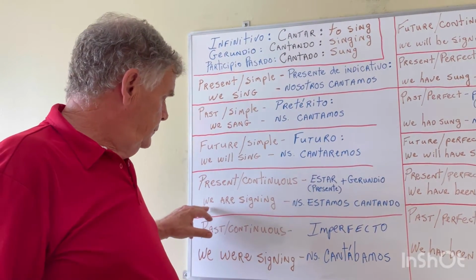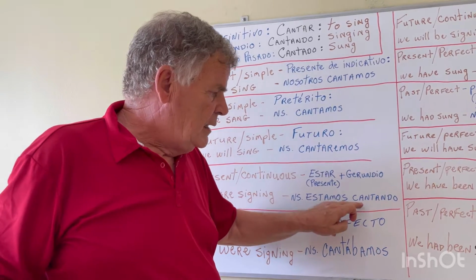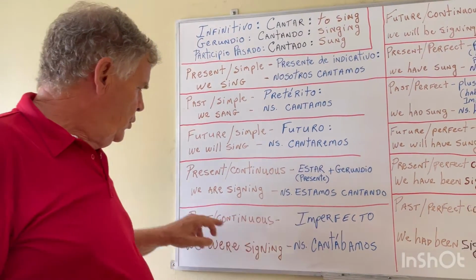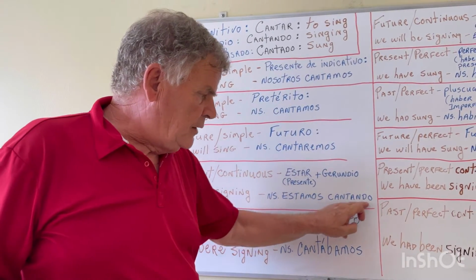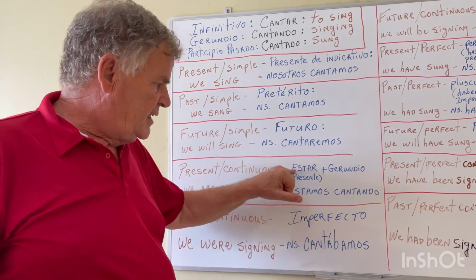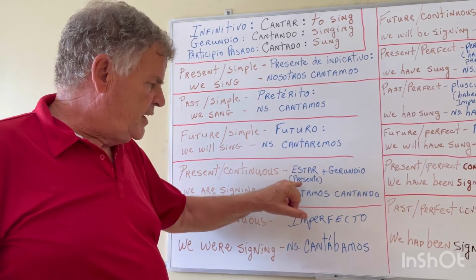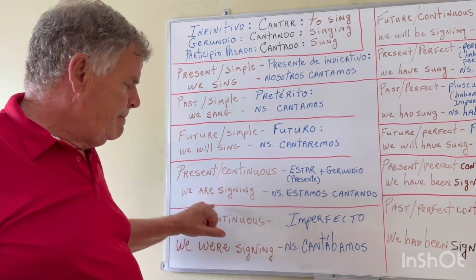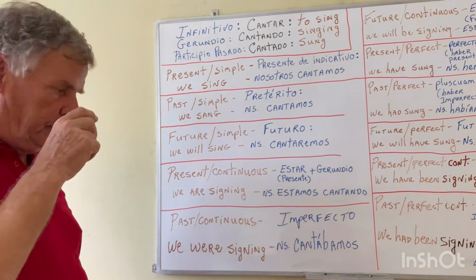So, nosotros estamos cantando. We are singing. Estamos cantando. Okay, so it's the verb to be, estar, in the present, just like here. Estamos cantando. We are singing.